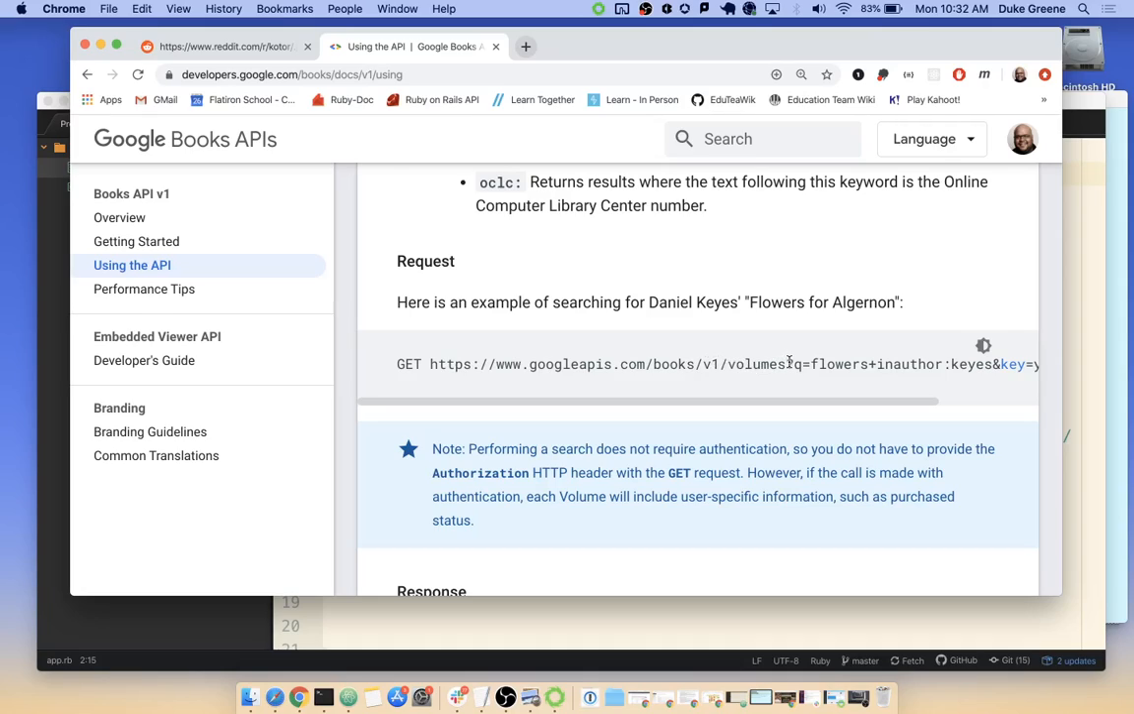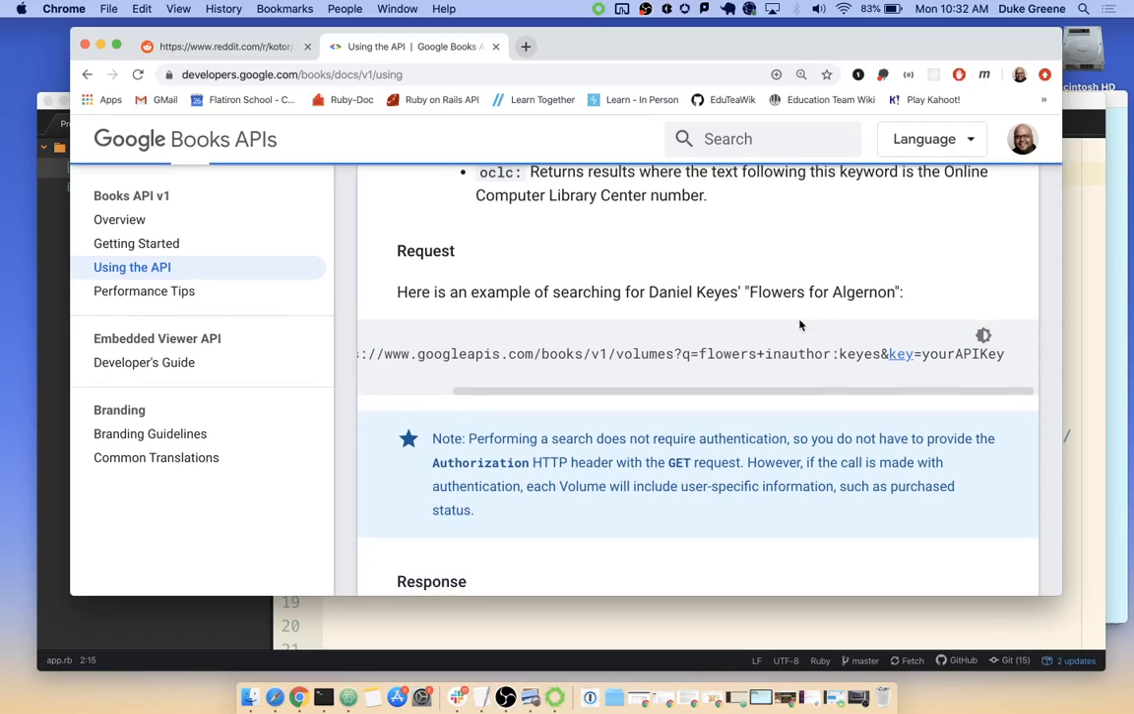So they give an example further down here, where you might go to googleapis.com/books/v1/volumes, question mark q equals flowers plus inauthor:keyes and key equals your API key. So this is somebody attaching their own API key to the request at the end, and they're doing an advanced query of flowers within a certain author's name. And so that's going to look for the specific copy of Flowers for Algernon by the author Keyes.